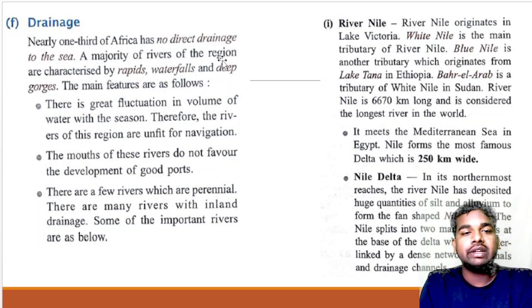A majority of the rivers of the region are characterized by rapids, waterfalls and deep gorges. Most of the rivers are not navigable because of these characteristics. The main feature you will study is the great fluctuation in the volume of water with the seasons during the year. Therefore, the rivers of these regions are unfit for navigation. They are seasonal, not perennial.